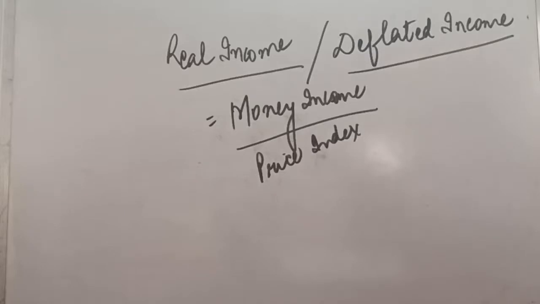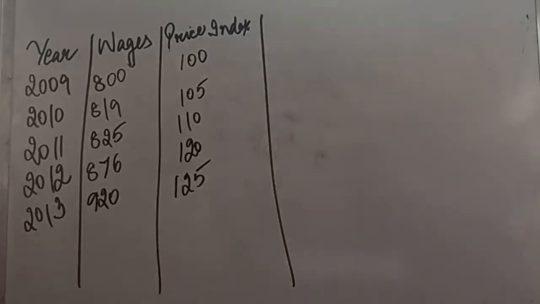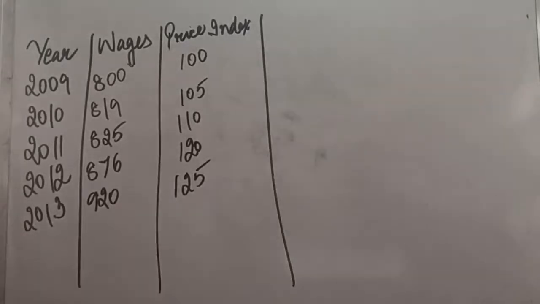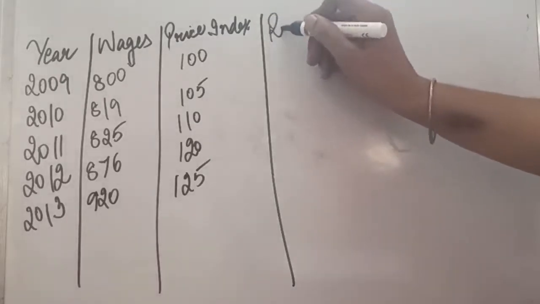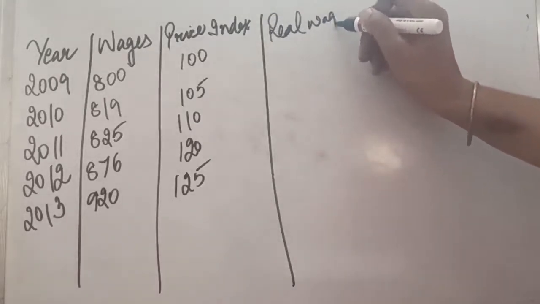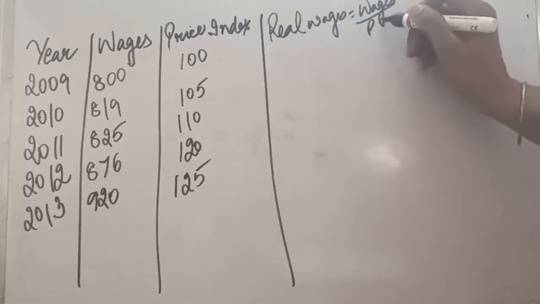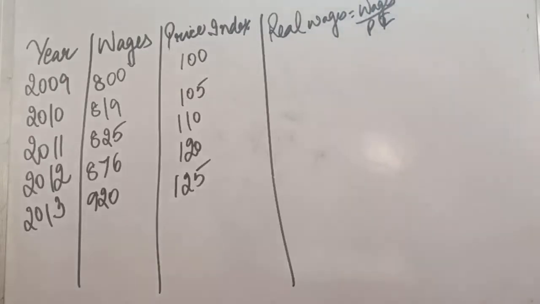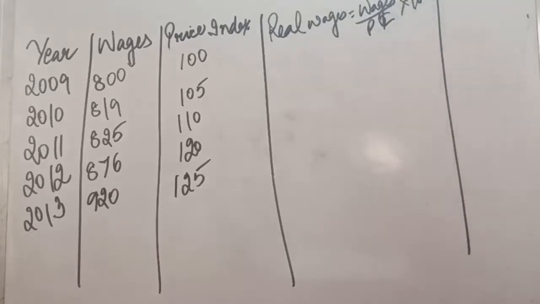Now let us see one example of how we can calculate the real income. So it is a practical example where you can see that we have been given the wages. Wages means the monetary wages that a person is getting, divided by its price index. So now if we have to calculate the real wages in this question, I will be applying the formula: money wages divided by price index, as we have seen in the previous example, multiplied by 100 if we want to convert it into a percentage type.